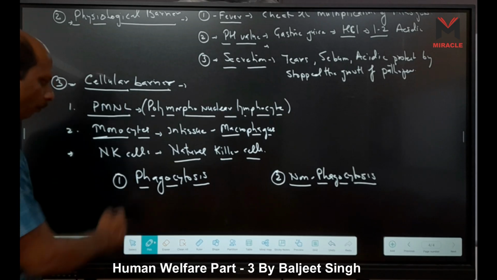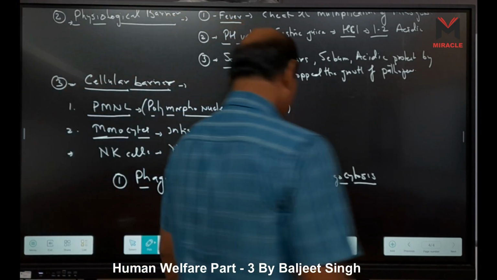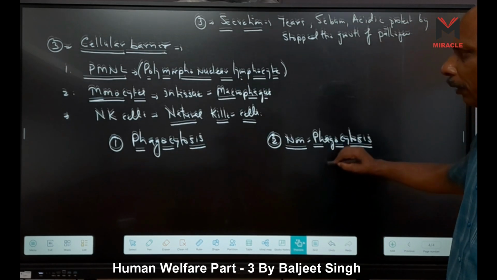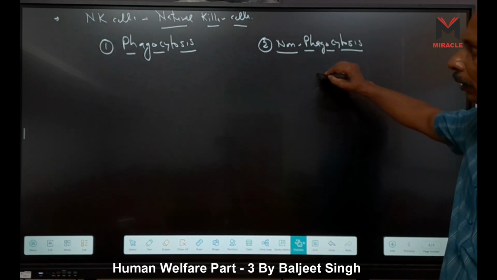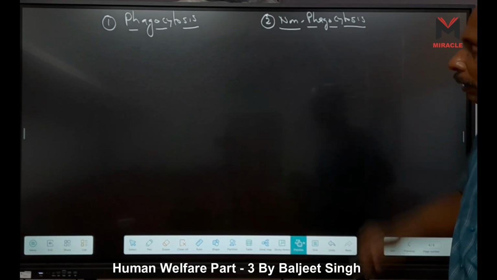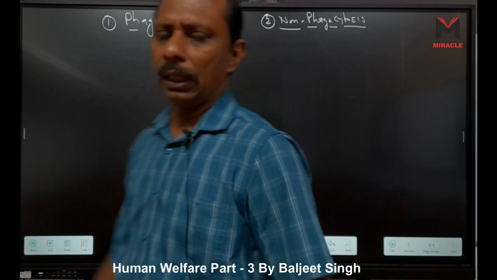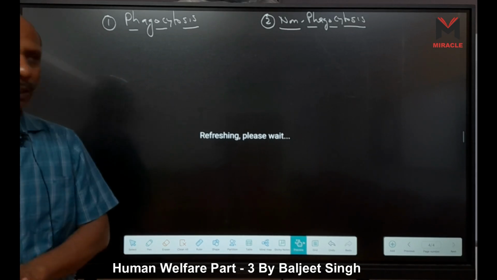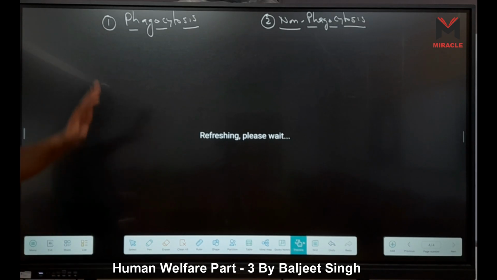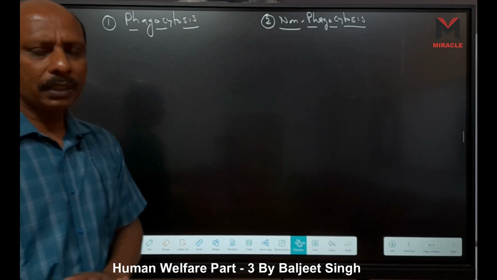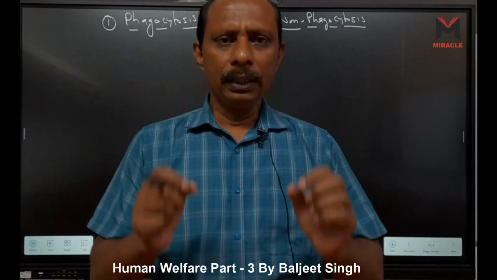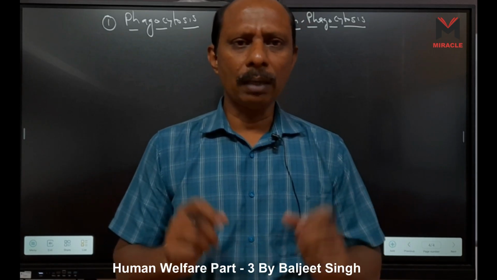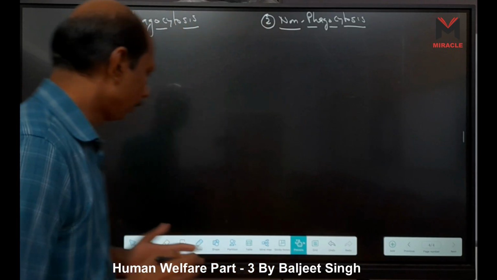Okay, first phagocytosis. What process happens in phagocytosis? In case of phagocytosis, we have 5 stages. So what are the 5 stages? First, at the site of infection, histamine is released, right?